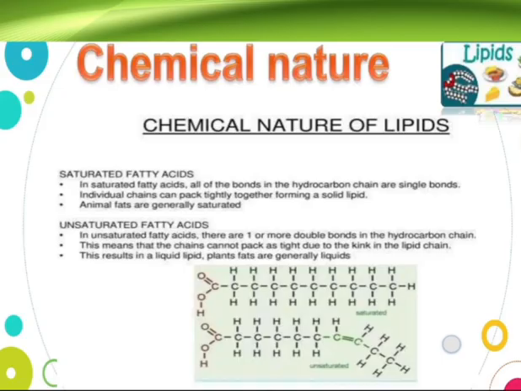Unsaturated fatty acids: in unsaturated fatty acids, there are one or more double bonds in the hydrocarbon chains. This means that the chains cannot pack as tightly due to the kink in the lipid chain. This results in a liquid lipid. Plant fats are generally liquids.